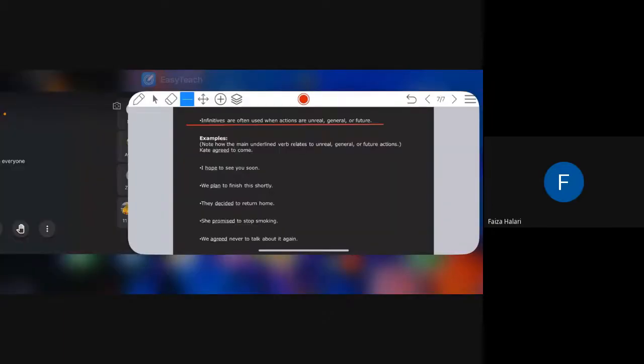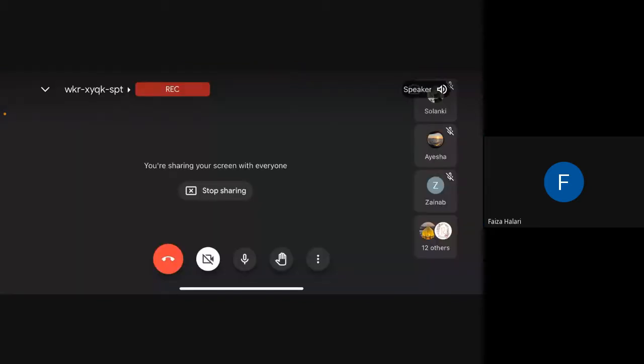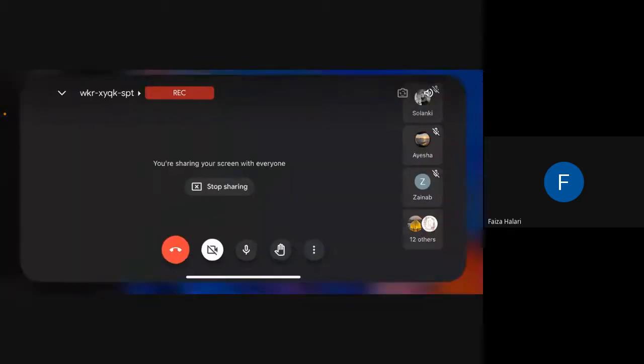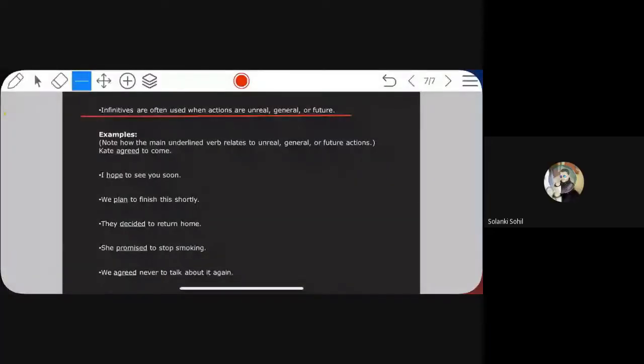Whose mic is this? Whose mic is on? Faiza. Switch off the mic. Switch off the mic.